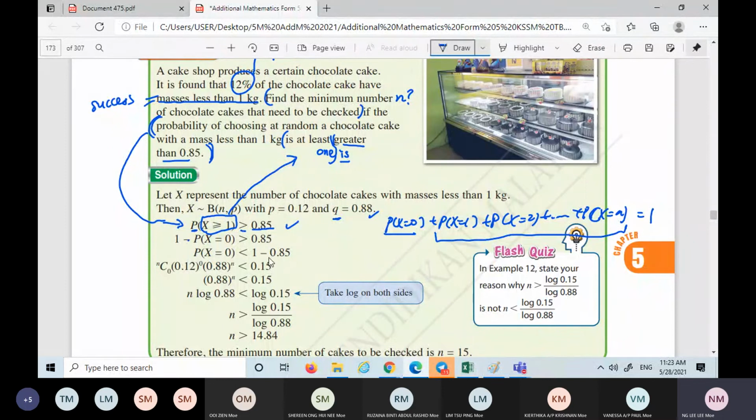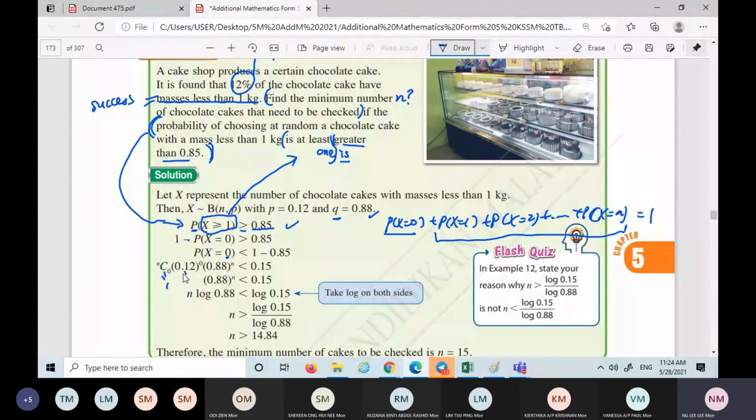Next, 1 minus 0.85 is 0.15. Then this one follows the formula nCr, so nC0, the r now is 0. So 0.12 power 0, 0.88 power n. You can press the calculator: nC0, anything, 5C0, 6C0, anything, this will give you 1.